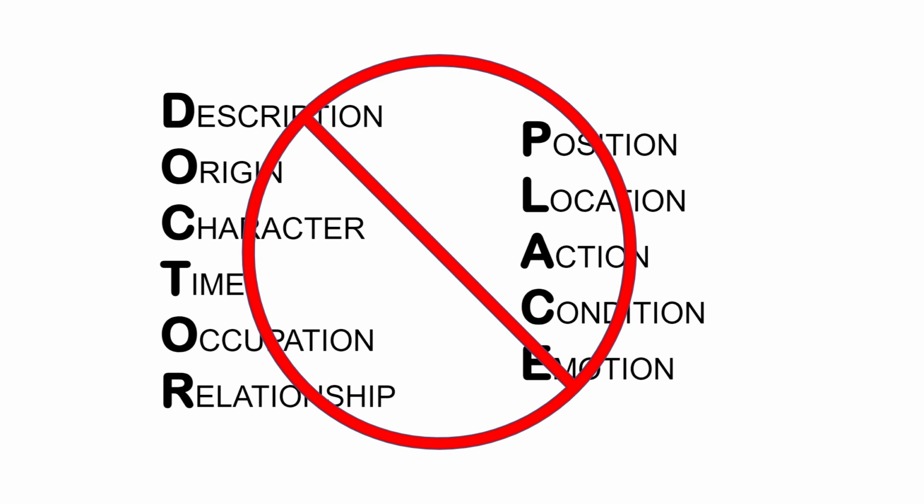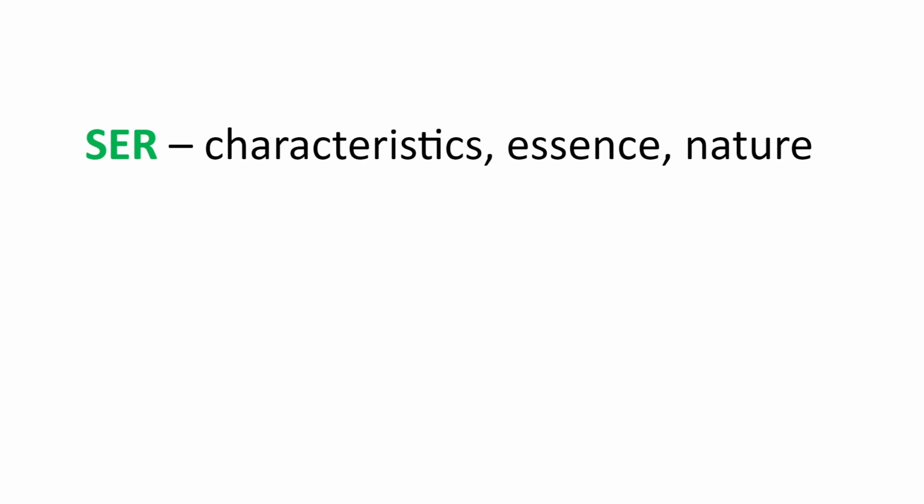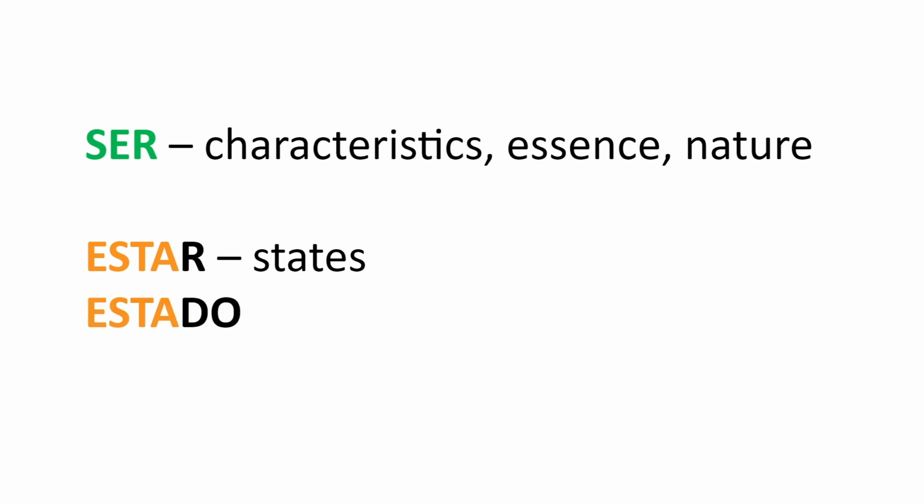Then what is the real difference? Well, let's see. We use ser to talk about characteristics. When we need to talk about the essence or the nature of something, when we're describing something. And we use estar to talk about the state of something. The word estado, which means state, is right there. As you can see, these two words are related, estar and estado. So just remember that. We use estar to talk about states, and we use ser to talk about essential characteristics of something.